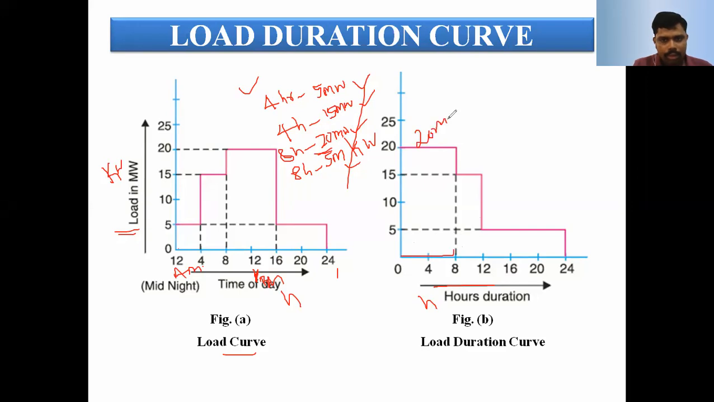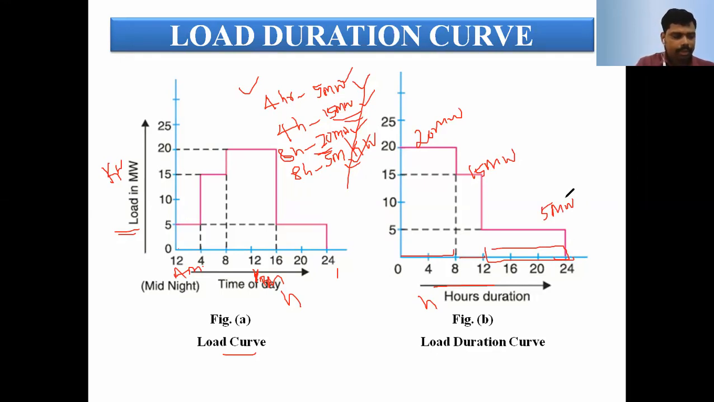What is the next highest? 15 megawatt. How many hours? 4 hours. The next 4 hours are taken for 15 megawatt. The next load is 5 megawatt. The total here is 8 hours plus 4 hours, that is 12 hours, at 5 megawatt. We take them in descending order, highest to lowest. That represents the load duration curve.